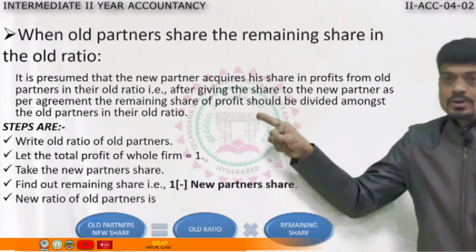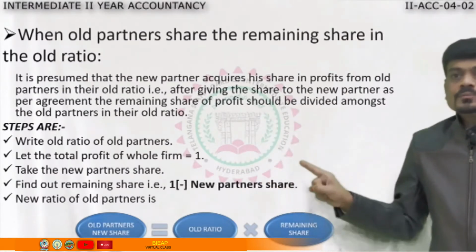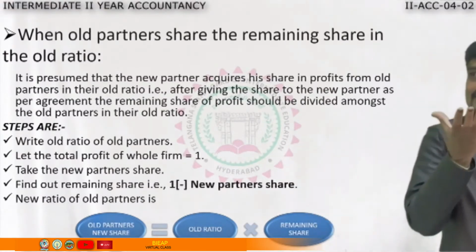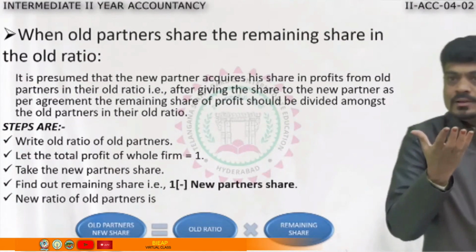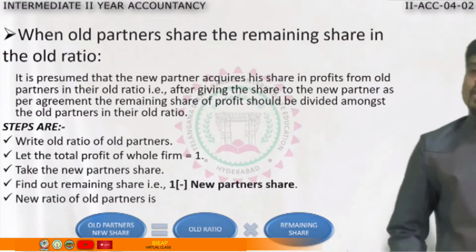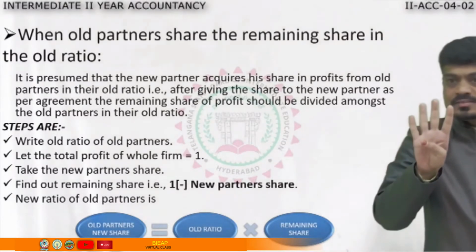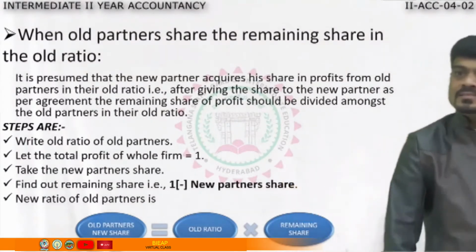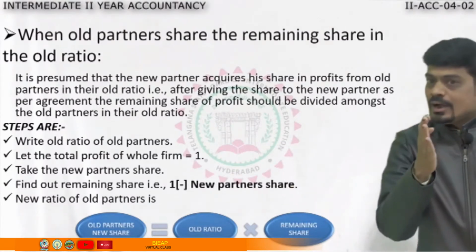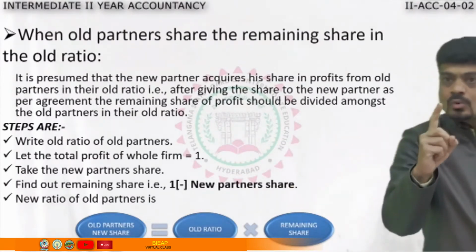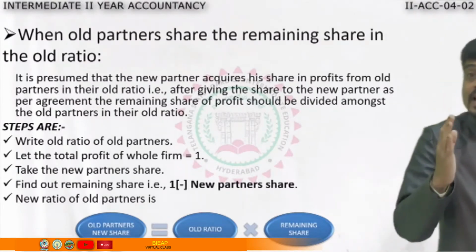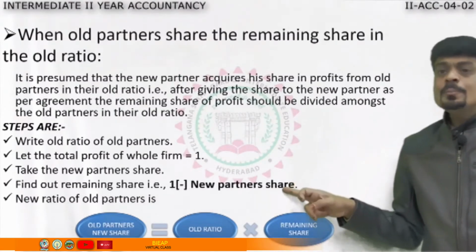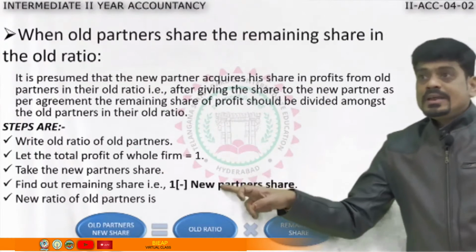Remaining share. How are we going to find it? From the total 1, we are going to subtract whose share? The new partner's share. Say for example, you have one apple. If you make 4 parts of that apple, how many parts are there? 4 parts. Let me say I have taken out 1 part from that. So, how many parts are left? 3 parts are left. Like that, from 1, we have to subtract the new partner's share to get the remaining share.